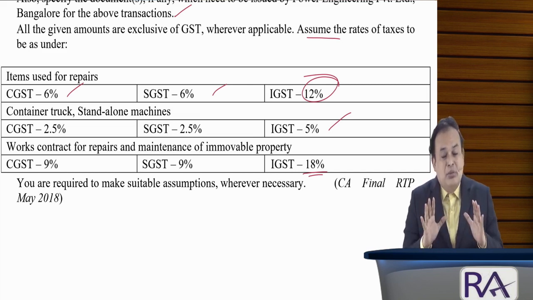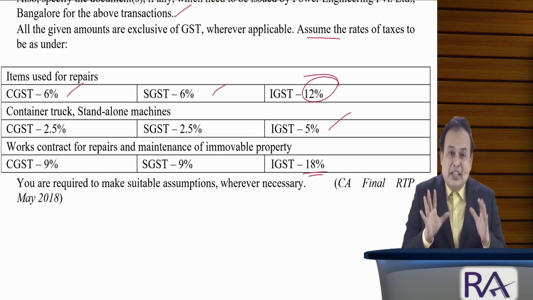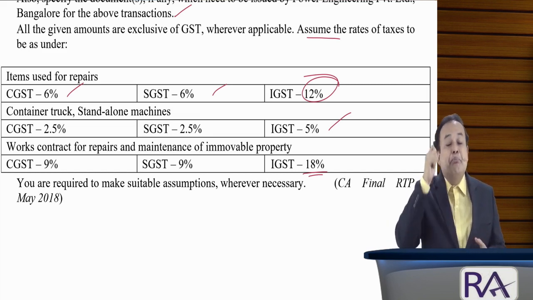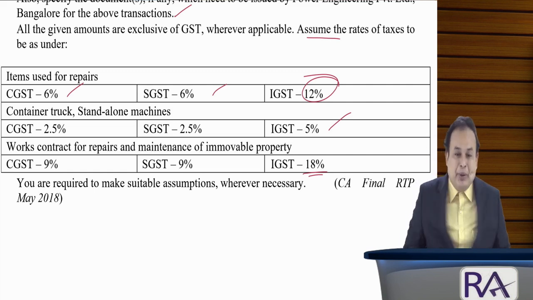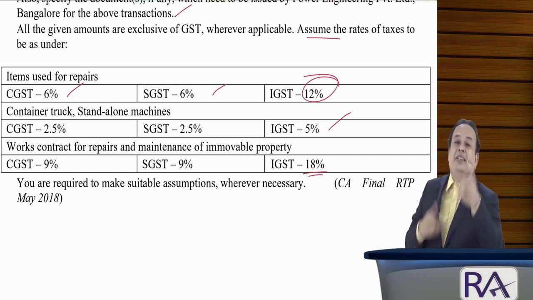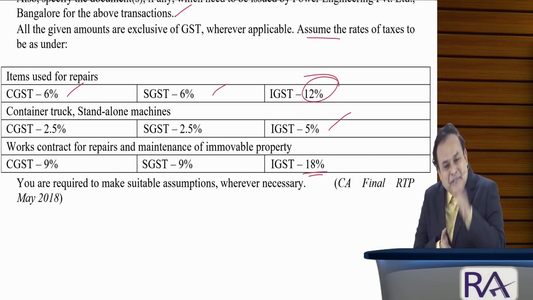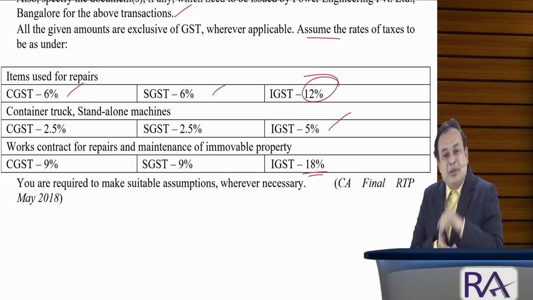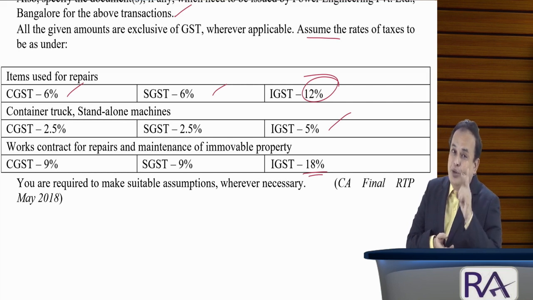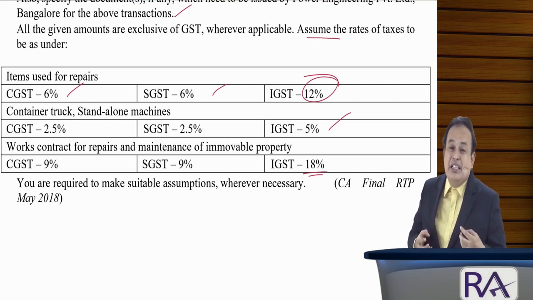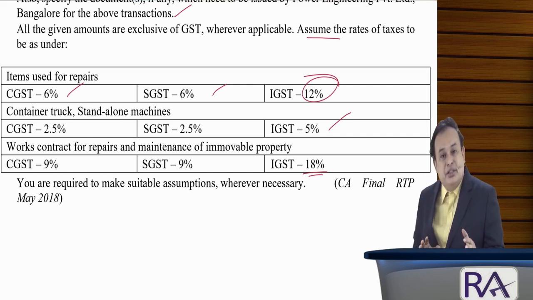At the same time, CBIC gave a clarification which I already referred to: interstate movement of vehicles between distinct persons is not a supply, unless it is meant for further supply. Under the head distinct persons, where one PAN holder holds multiple places of business across India, we call them distinct persons.